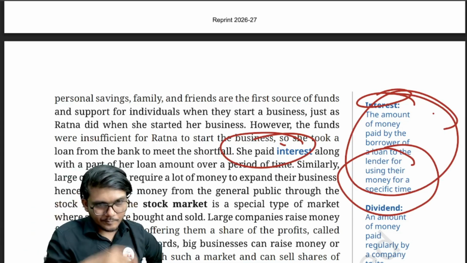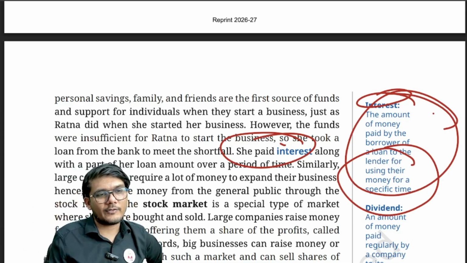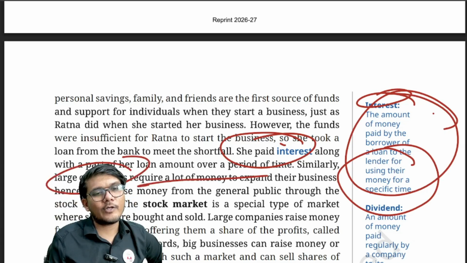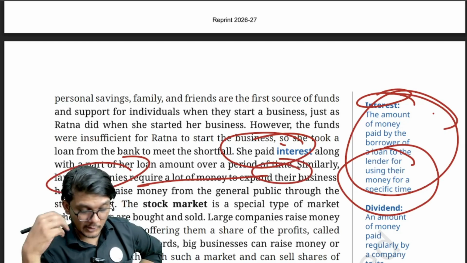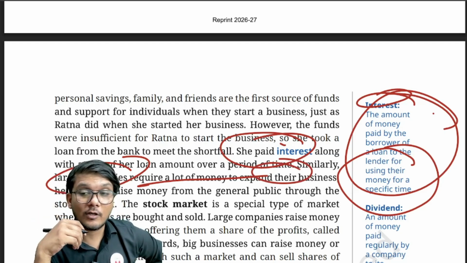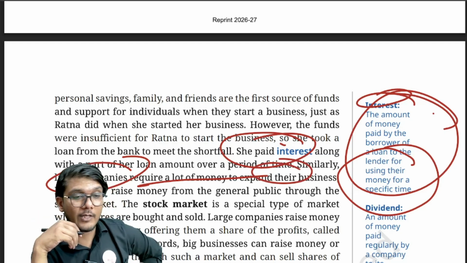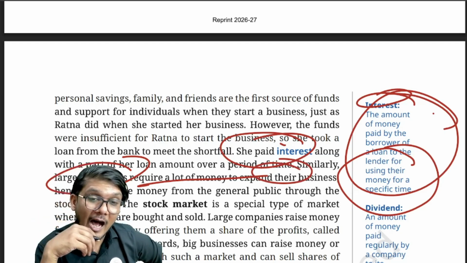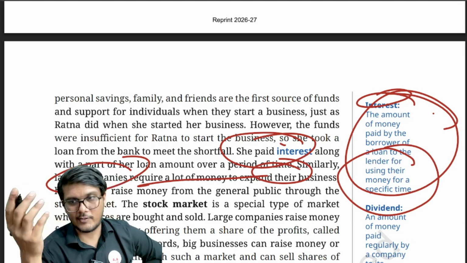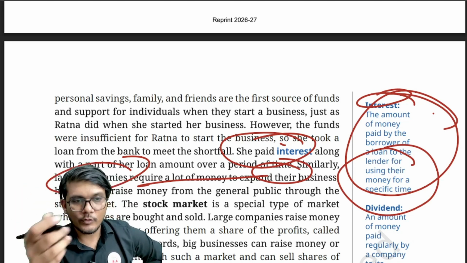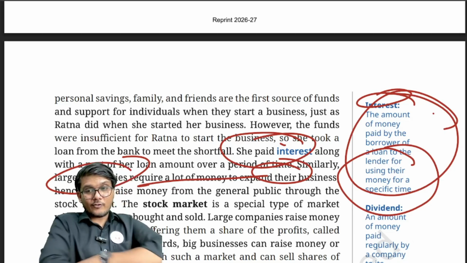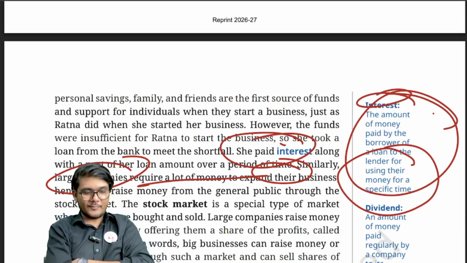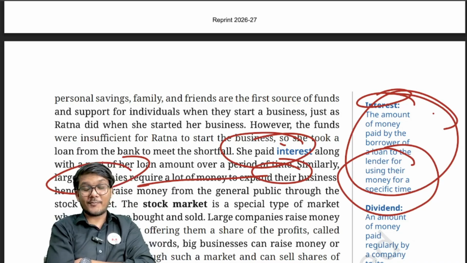Right now, what happens? You make profits. Similarly, large companies require a lot of money to expand their business. So what happens is they can issue shares, they can give shares in their company to us, and then basically ask us to invest through the shares, and through those shares they will raise funds. So let's say the company is diluting 10% of the shares and I buy that 10% of the shares, so I become the 10% owner of that company, and they will have my money.